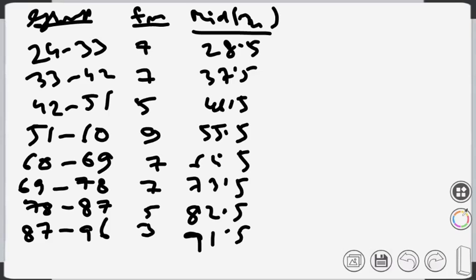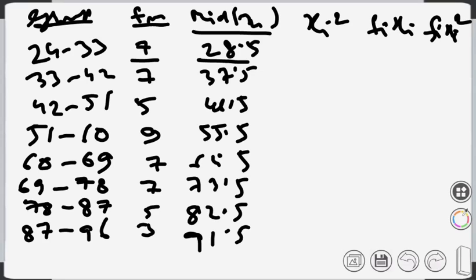Now what we need is xi square. So xi square, then fi xi and fi xi square. So these are the columns that we need. So xi square means just square each of these values. Then fi xi means fi is already given, multiply this with this, that will give you fi xi, and fi xi square means multiply fi with xi square. So just calculate and finish the table.